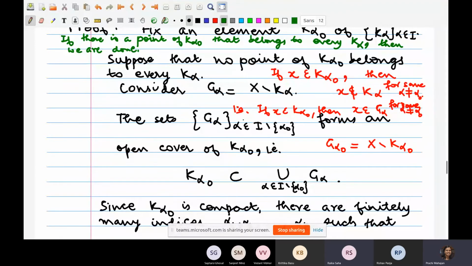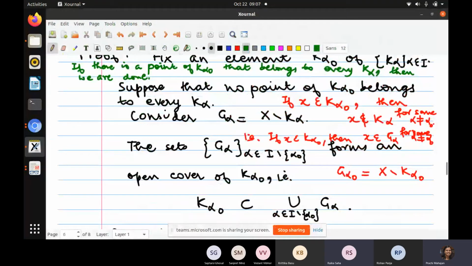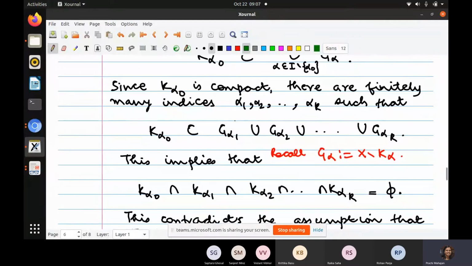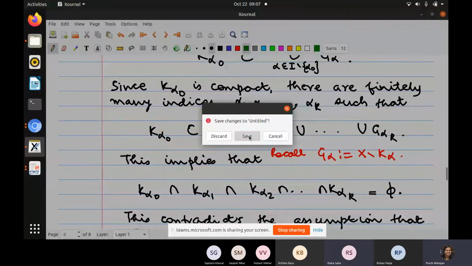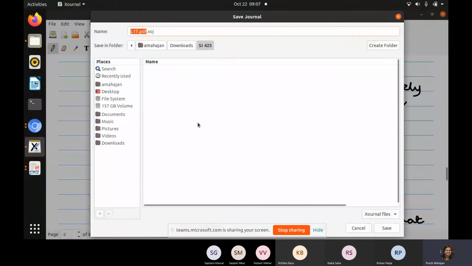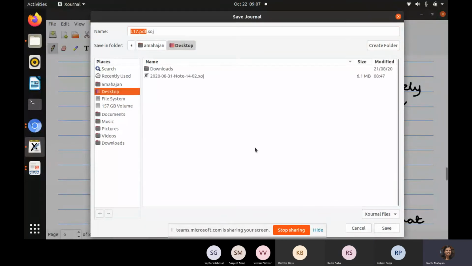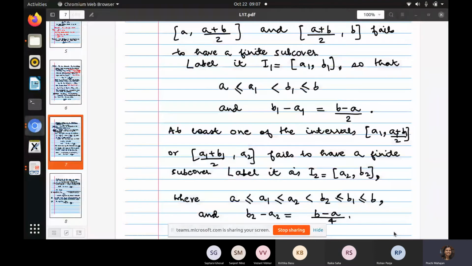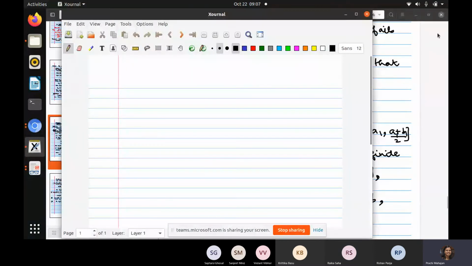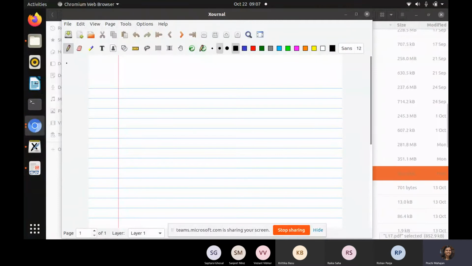It was given that modulus of xn minus xn plus 1 is less than 1 by n. Let me just write it down. I don't remember it off the top of my head. Give me a minute. I'll just write it down for the benefit of everybody so that all of us are on the same page.